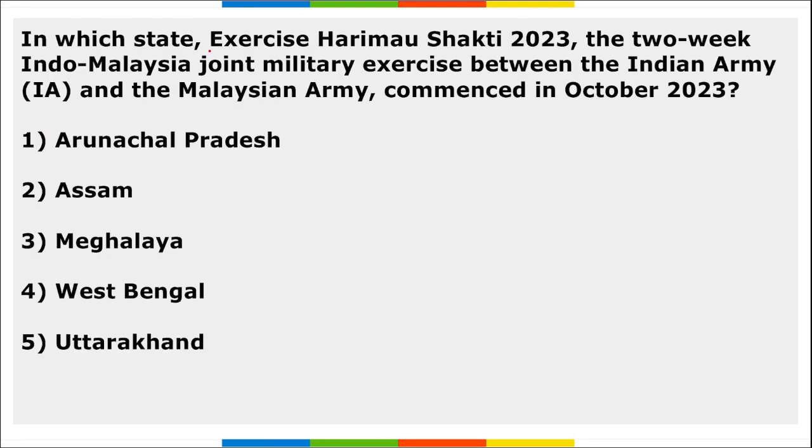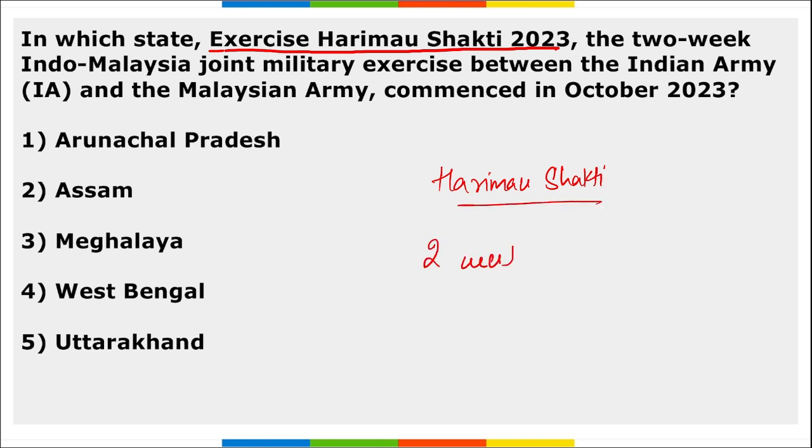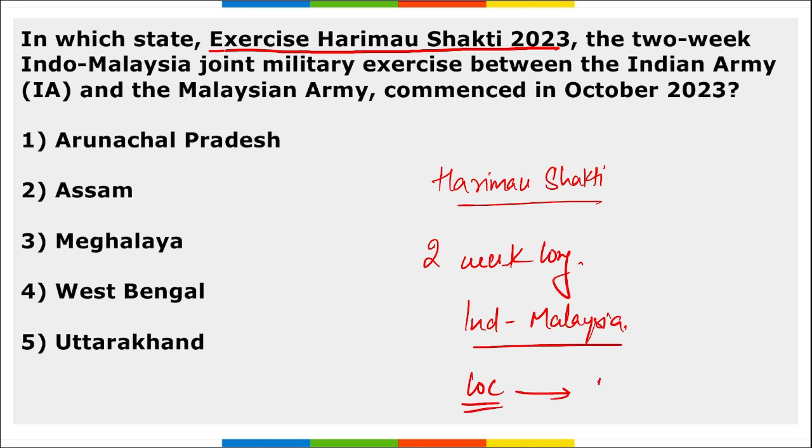Next, in which state was Exercise Harimau Shakti held? Exercise Harimau Shakti is the name of the exercise. This is a 2-week long exercise that was recently conducted, and it is India and Malaysia's joint military exercise. The question asked here is, what is the location where this exercise was held? So the location is India, Meghalaya.